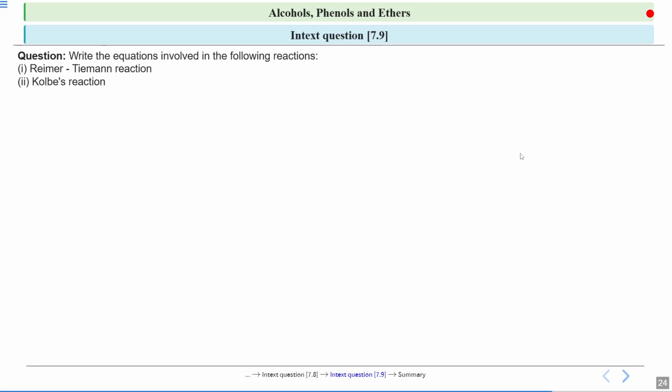Now we will look at the next question. You have to write the equations involved in the following reactions, that is the Reimer-Tiemann and Kolbe's reactions. So I'll give you some time, you solve it, and then we will discuss.